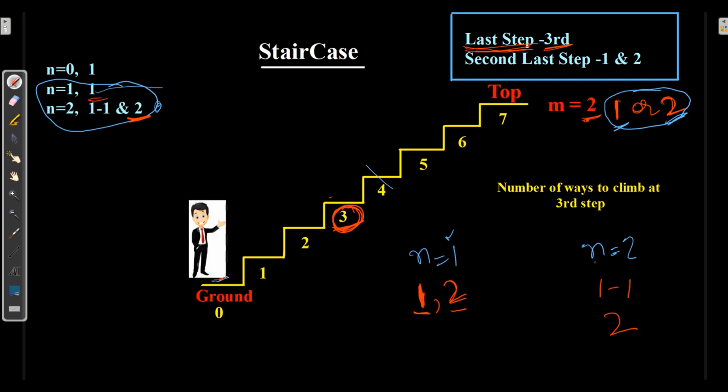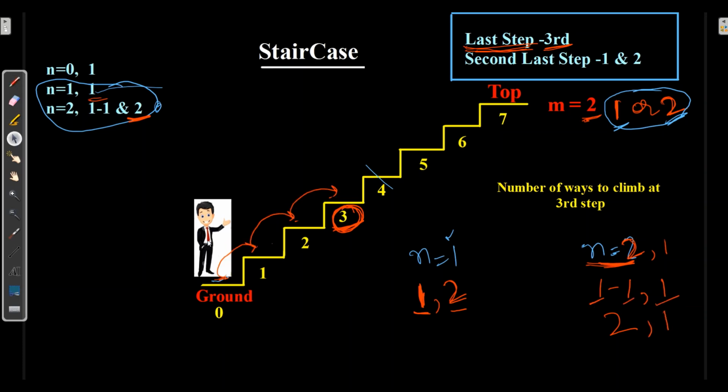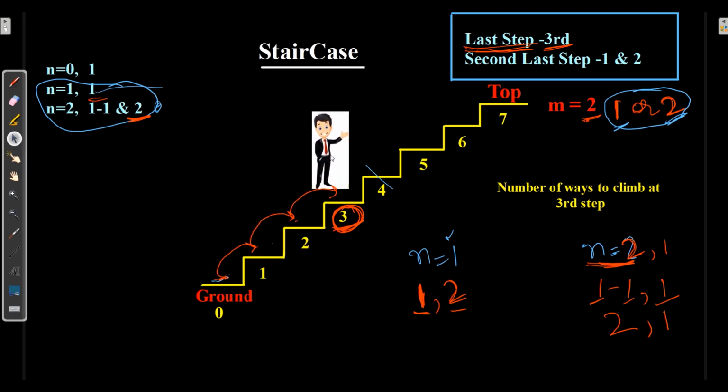Or we can make use of the second last step, which is n is equal to 2. Now if I add just one step here, we already have the ways to reach two steps, either 1 by 1 or directly taking two steps. So here I just need to add 1 in both ways, which is 1, 1, 1. That is, the man can go 1 by 1, then 1, to reach the third step.